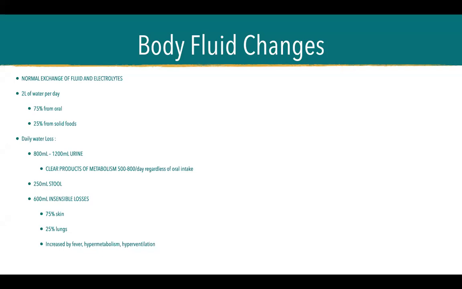We lose 800 to 1,200 ml of urine, which also clears products of metabolism, such as your electrolytes and others. You lose 250 ml in stool. You lose 600 ml through insensible losses. Insensible because you don't feel them. You lose 75% of that water through your skin and 25% through your lungs.